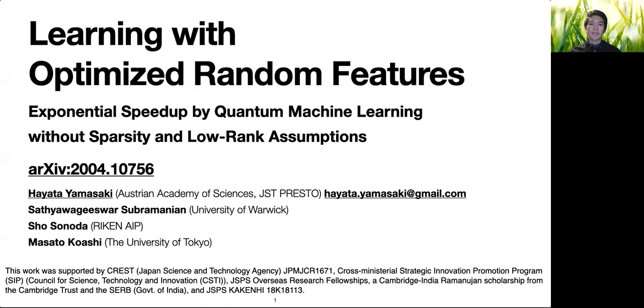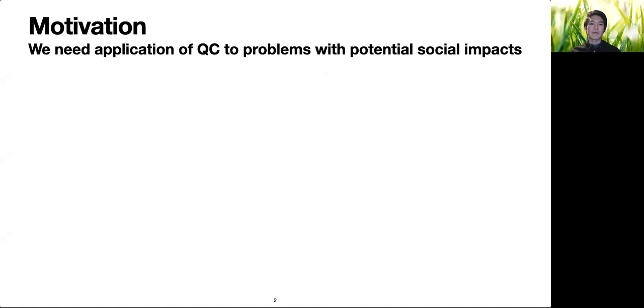I am Hayata Yamasaki. We show a framework of learning with optimized random features that uses an exponential speedup by quantum machine learning without sparsity and low-rank assumptions.